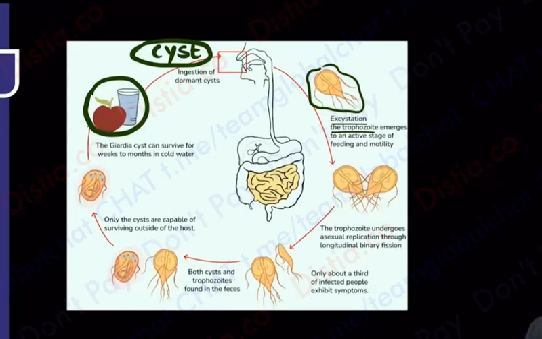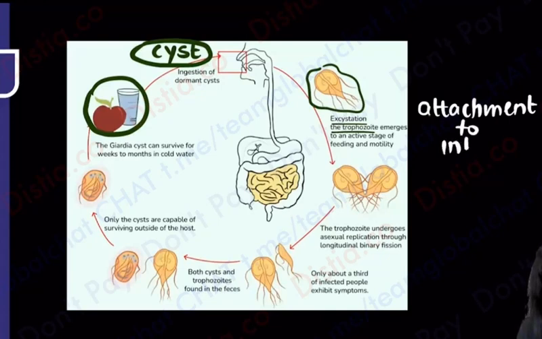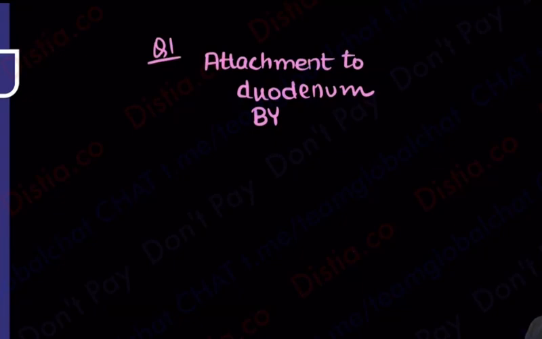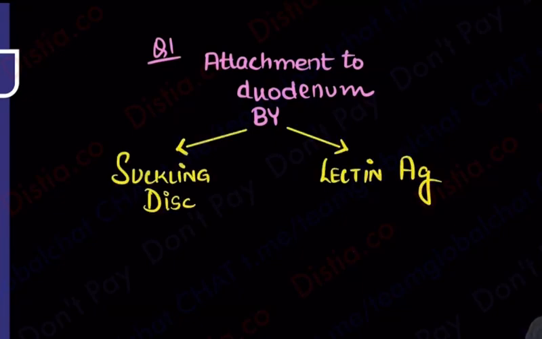It has some very important structures which help in attachment: a sucking disc and a lectin antigen. Some books mention suckling disc, but most books mention it as sucking disc. These are the two things by which the organism attaches onto the duodenum.